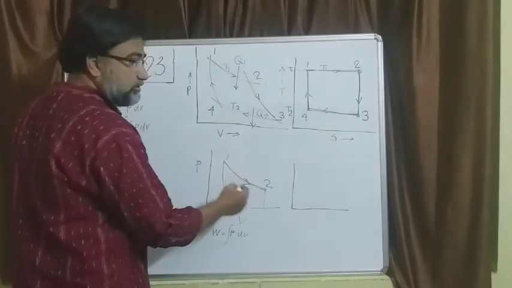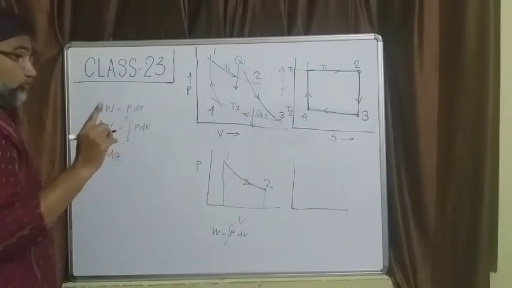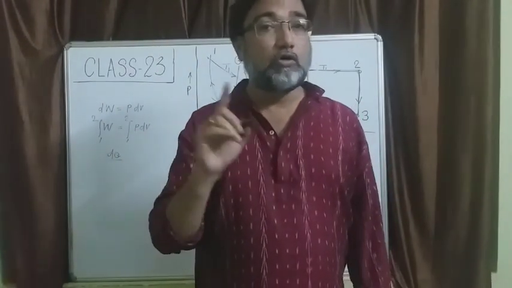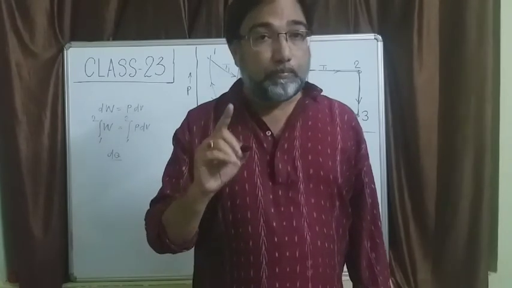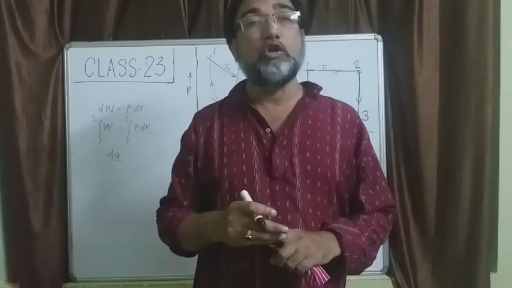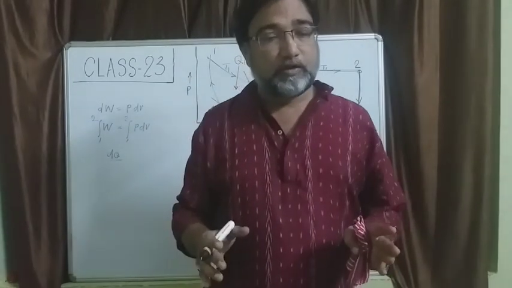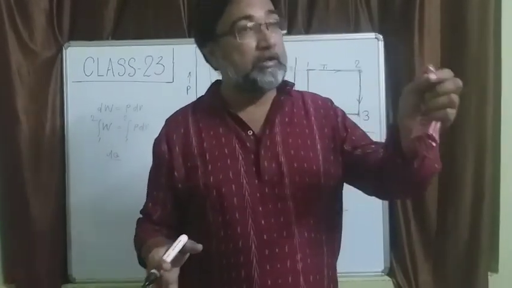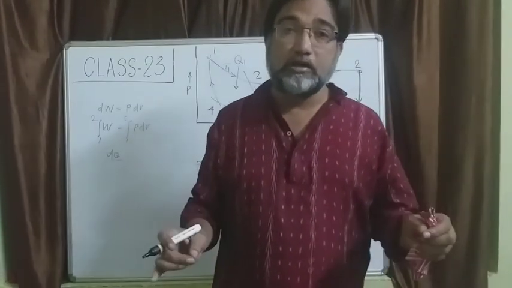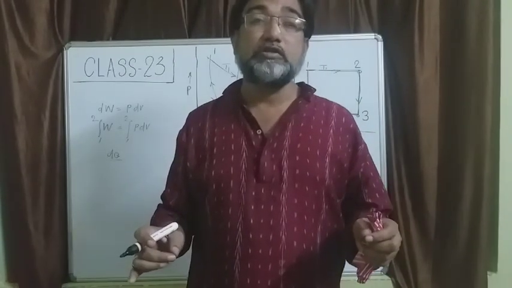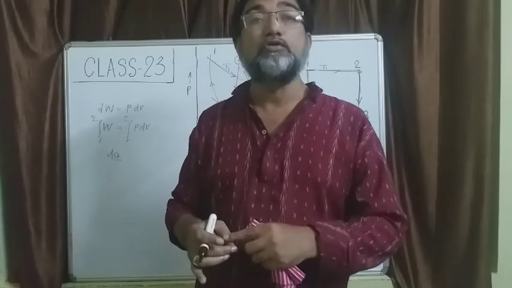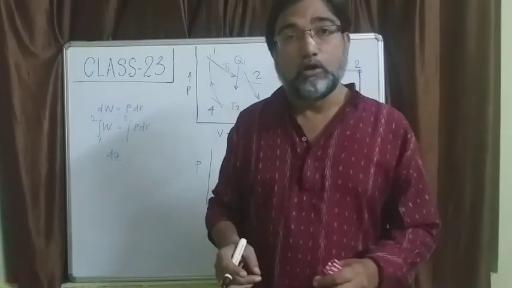Now here, for a reversible process, what kind of process is it? A reversible process, because it's a solid line. And I told you that the mathematics can be carried out only on a reversible process, not on any irreversible process, because precisely in a reversible process the intermediate points are equilibrium points and are known to us. In an irreversible process we only know about the end points and not exactly about the intermediate points, because they are not equilibrium points, and because an irreversible process occurs very fast. So intermediate temperature, pressure, volume values are difficult, even impossible, to record.